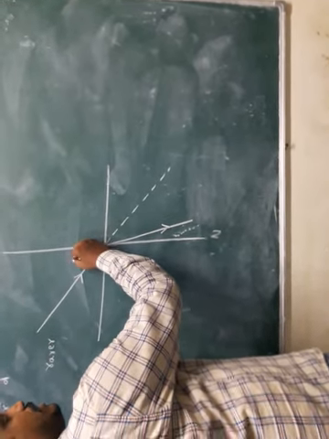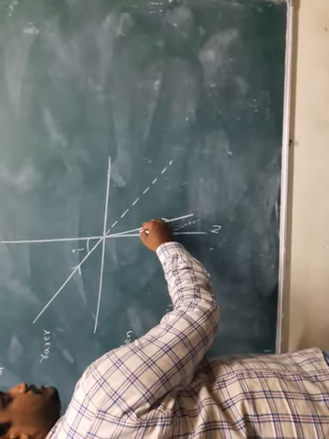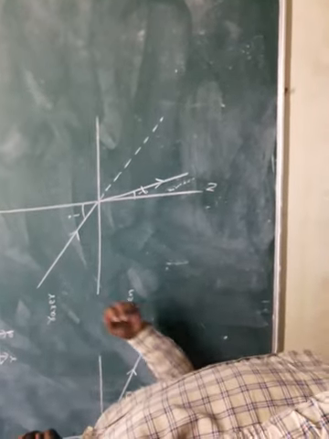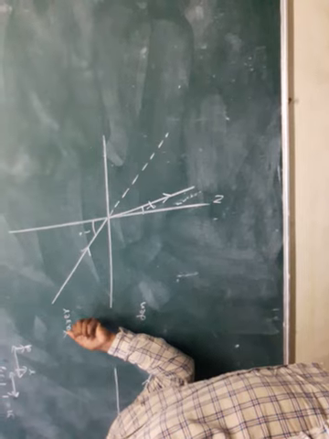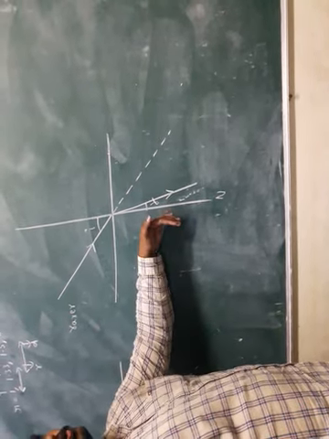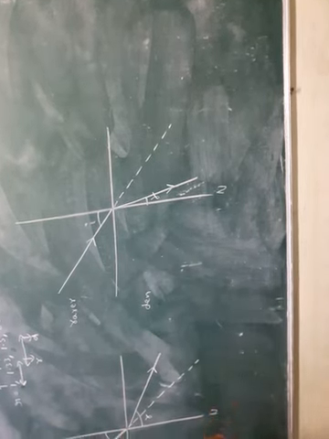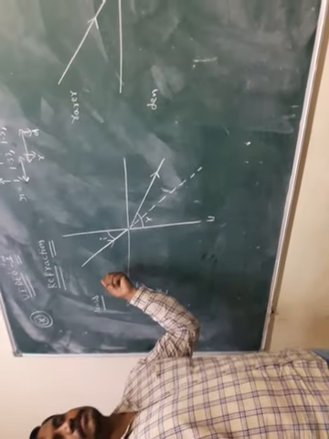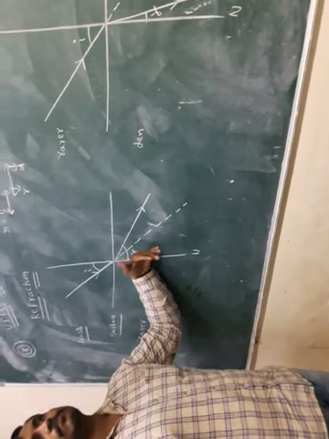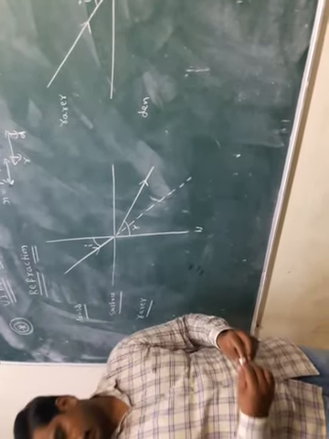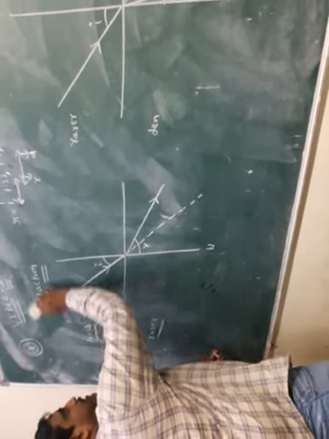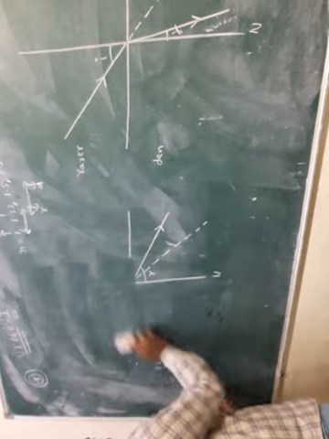Here this is called the angle of incidence and this is called the angle of refraction. That means when light comes from the rarer medium to the denser medium, the light ray bends towards the normal. When light travels from the denser to the rarer medium, it bends away from the normal. This phenomenon is called refraction. Today I discussed refraction.